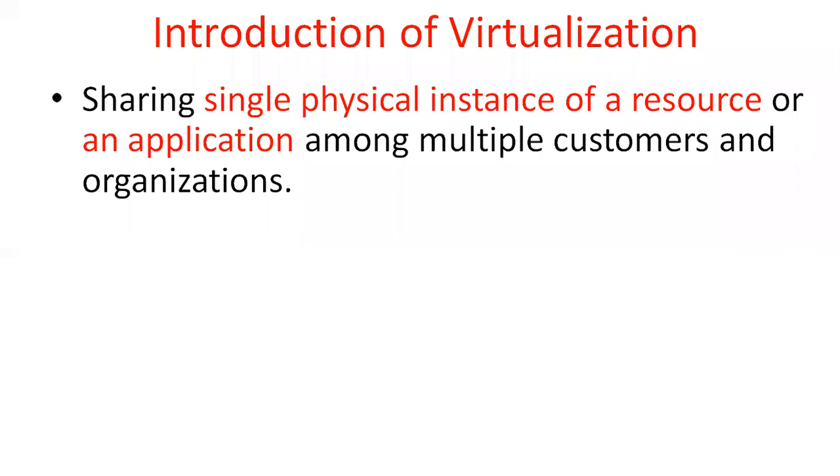Say a company has 10 employees. They create virtual servers and give them to the 10 employees to work on, so they save money as well as time. The physical instance is the same copy of the resource, the same copy of the server. The physical instance of a resource or application means you may execute the application among multiple customers. That is a main advantage of virtualization.